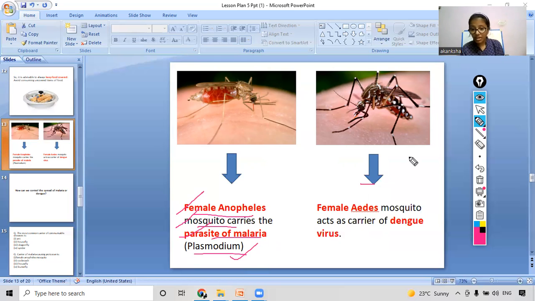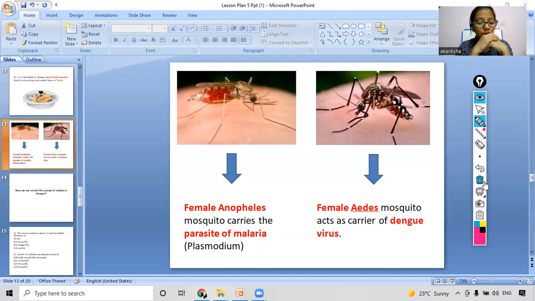And coming on to our next carrier of disease, it acts as a carrier of the dengue virus. So both of these carriers are very dangerous because they are carrying dangerous parasites with them. Okay, so this was all about carriers. So are you all clear with the concept? If yes, you can write yes in the chat box, and if you have any doubt, you can ask. And then we will move on ahead to our curiosity question for this topic.